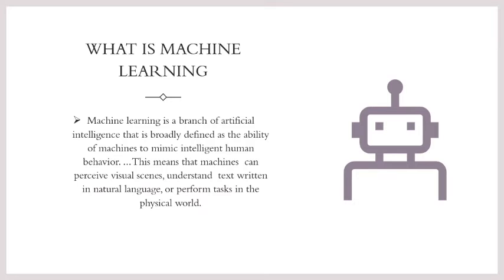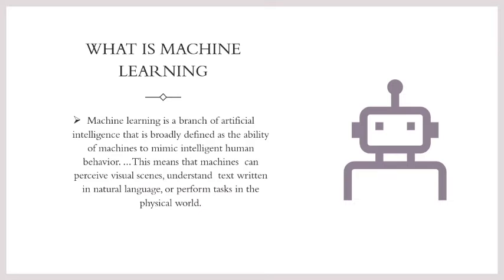Machine learning is a data analysis technique that teaches computers to do what comes naturally to humans and animals. Now I am telling about why machine learning is used. Machine learning is used in internet search engines.